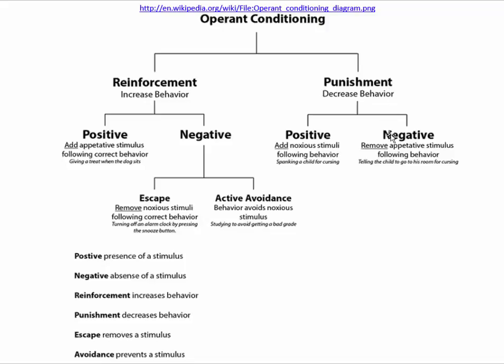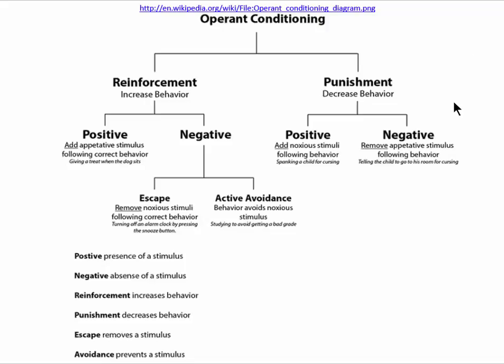On the side of negative punishment, we can now remove an appetitive stimulus following the undesired behavior. So now maybe the child has been cursing, and what we do is we send the child to their room, removing them from maybe a preferred room. Maybe they preferred to be in a room where there were many other family members or friends, and now they have to go alone to their room. So we're removing this preferred stimulus, the appetitive stimulus, which would be the room that they would like to be in. We're forcing them to go to another room, which is not intrinsically noxious, but we are instead removing some kind of appetitive stimulus, in this case, maybe the company of others.